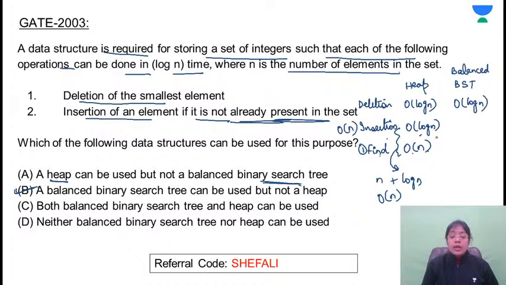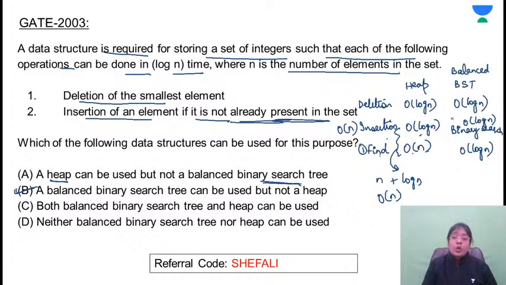Element को insert करना है, but before insertion you need to find out whether the element is present or not. So when you write the elements in the in-order of a tree, you'll get a sorted order, right? And to search for any element, if sorted order is there, then you can apply binary search. Insertion के लिए तो it will take log n. To find an element by applying binary search, it will also take log n.